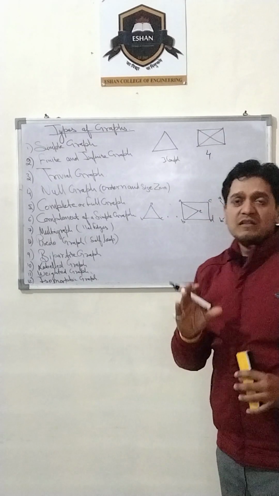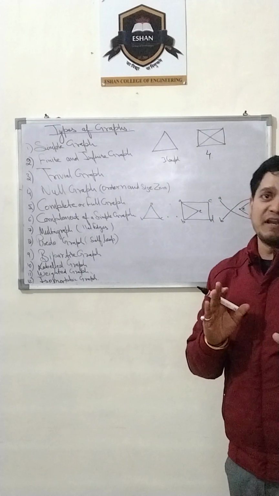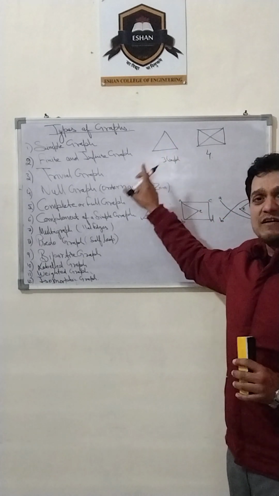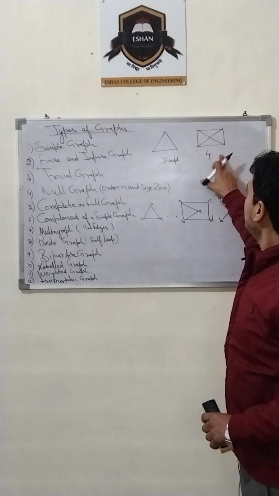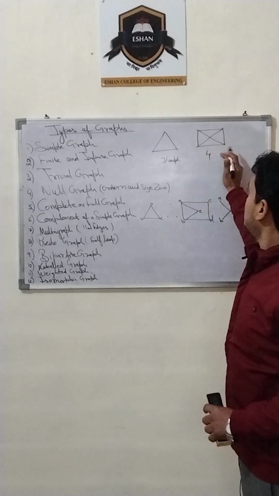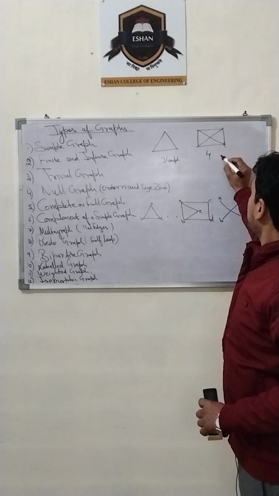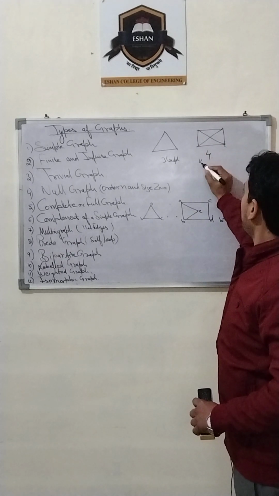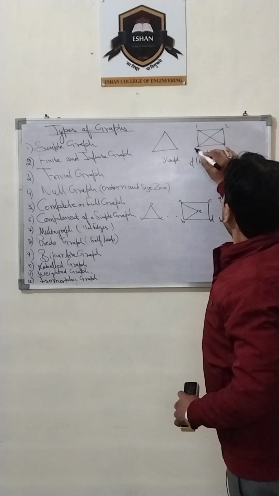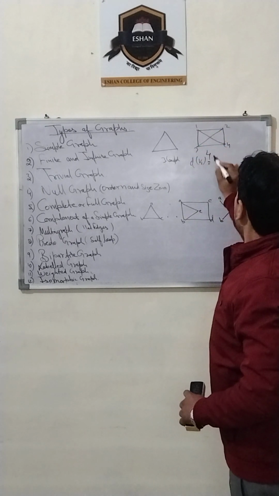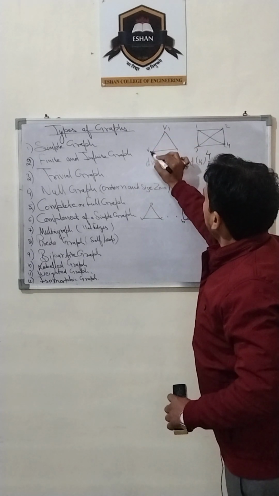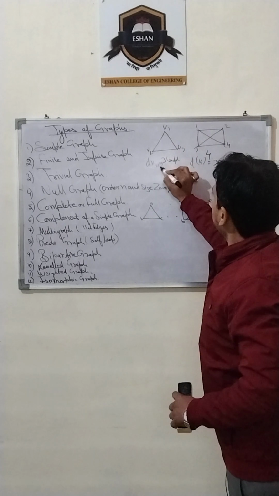In a complete graph, all the vertices have the same degree. In this one the vertices are 3 and all 3 vertices have the same degree. Here the number of vertices is 4 and all 4 vertices have degree 3. If we talk about the degree of vertices, suppose 1, 2, 3, 4, each vertex has degree 3, and here vertices V1, V2, V3 have degree 2.